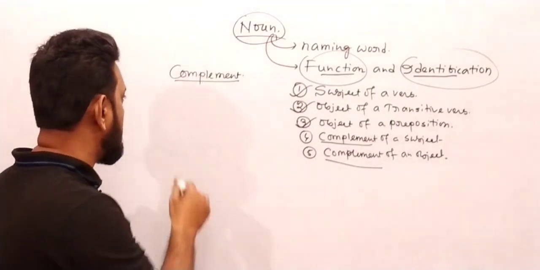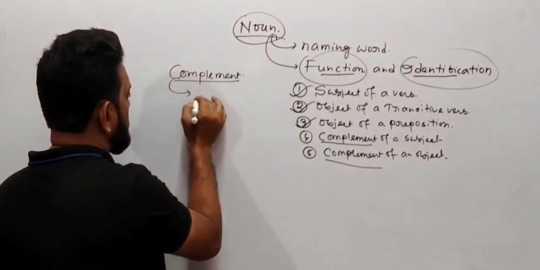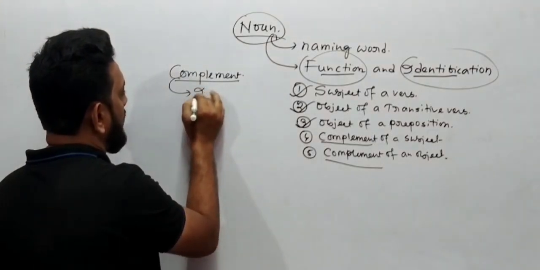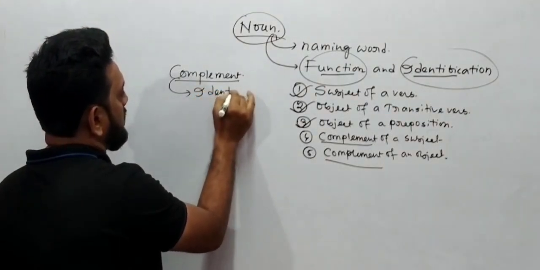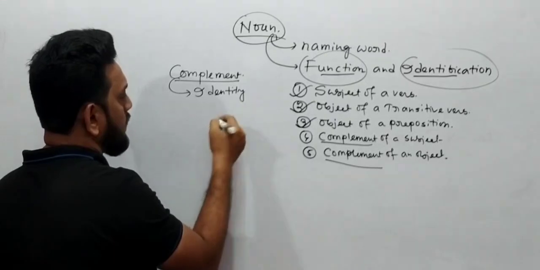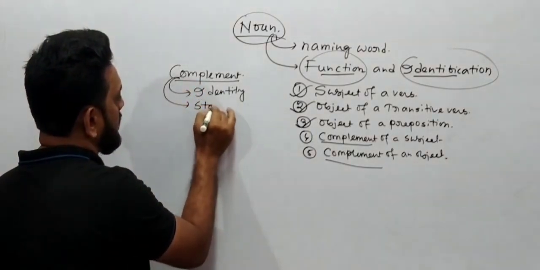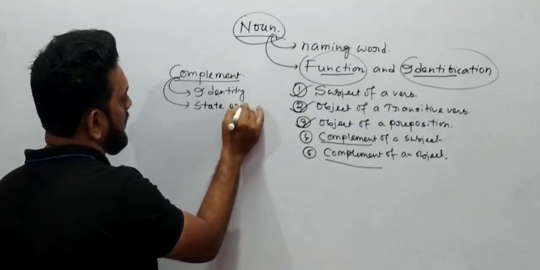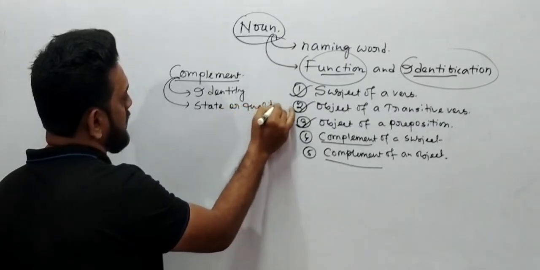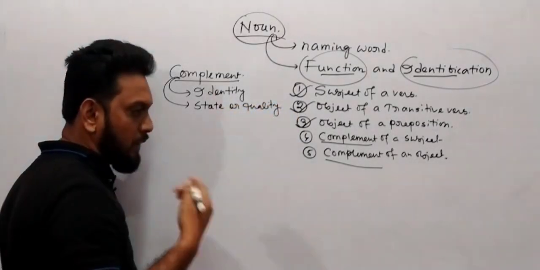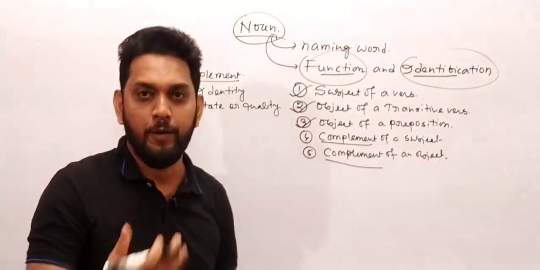It means complements always talk about the identity of the subject or an object, or it can talk about state or quality of any subject or an object.